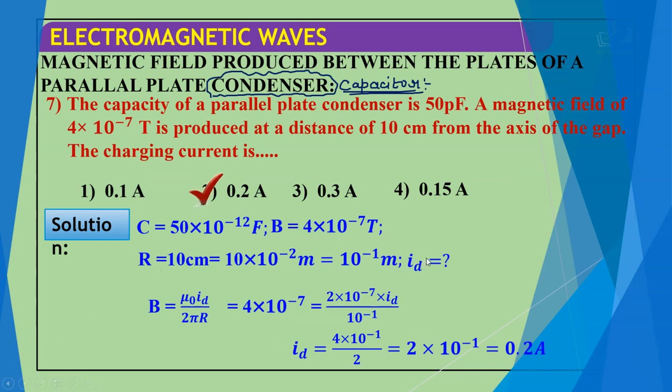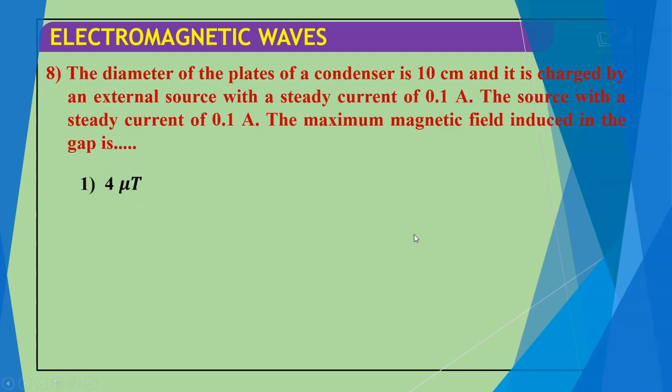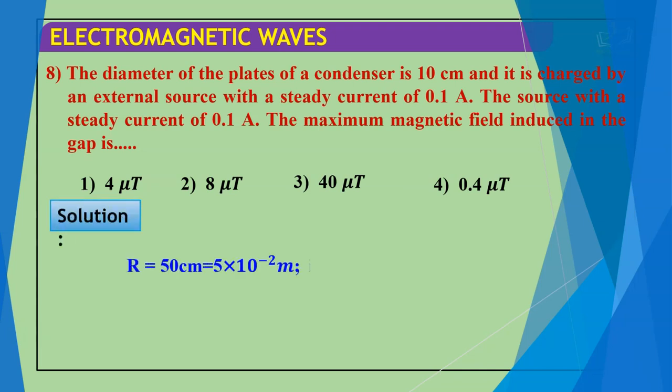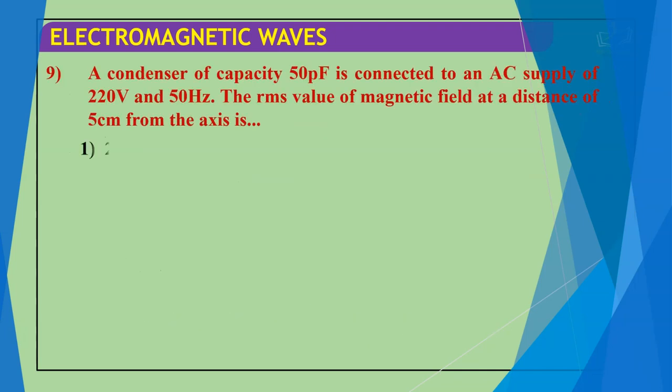Moving with the next question. The diameter of the plate of condenser is 10 centimeter and it is charged by an external source with a steady current of 0.1 ampere. The maximum magnetic field in the gap is 4 micro Tesla. This question we did, so we just move to the next question.